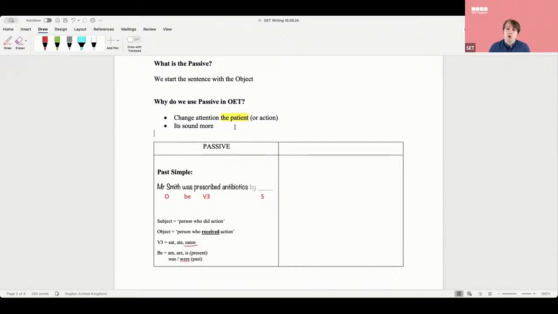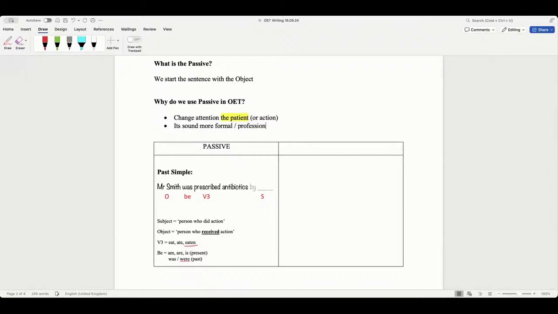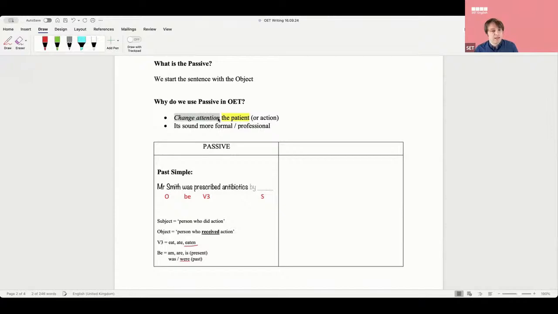It sounds more formal, more professional. In medicine, we don't talk about ourselves. We talk about the patient only. That's the idea, so we always put the attention on the patient in the language.